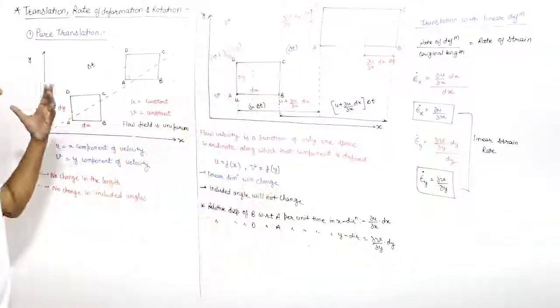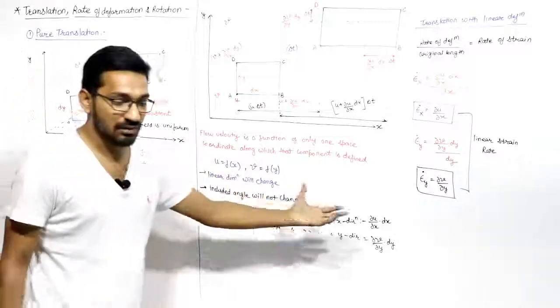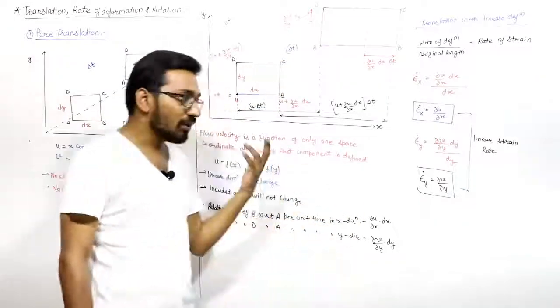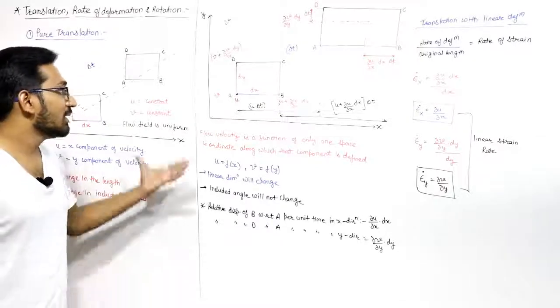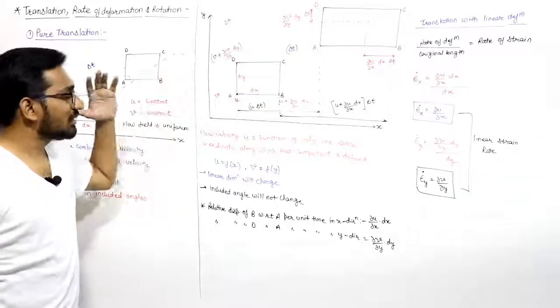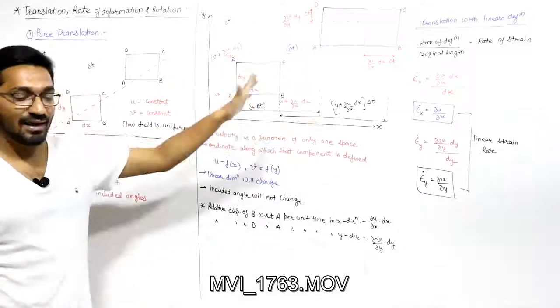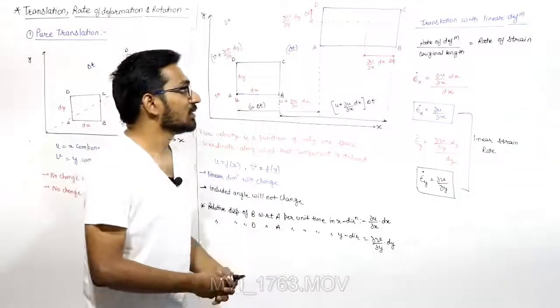So this is the case of translation with linear deformation, when a body is translating and also deforming linearly. Now we have to see the case when there is translation with angular deformation also. With angular deformation, we will see it.